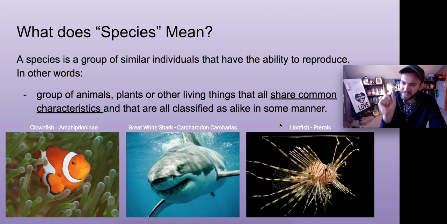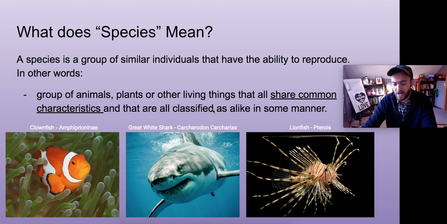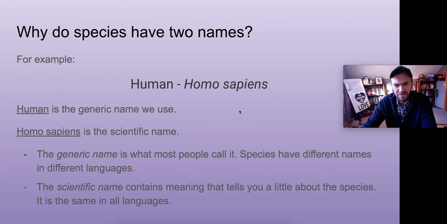A species is a specific type of animal within a class of animals. Now, why do they have two names? Did you notice that? Like for humans, for example, we're called humans, but we're also called Homo sapiens. In a language, we have a common name, like human. That's a generic name, and it's just what most people call it.